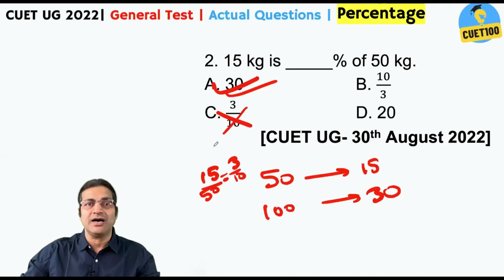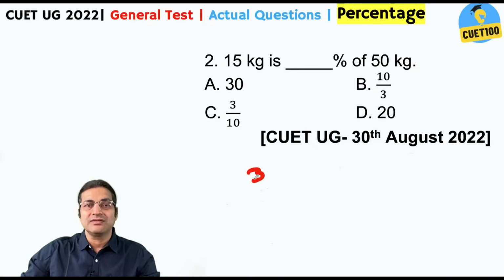You are not being asked what fraction of 50 is 15. But there's one more thing. 3 by 10 as a fraction, in order to convert it to percent, just multiply it with 100, right? Don't you get 30? Yes, they ask only simple questions in the general test.